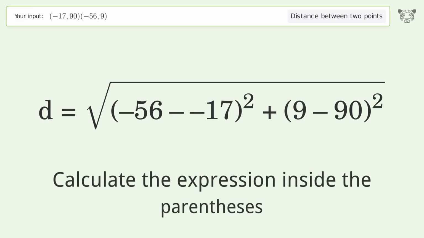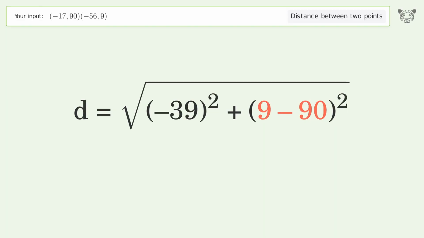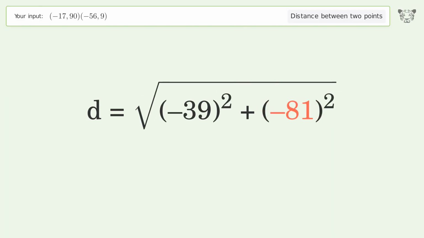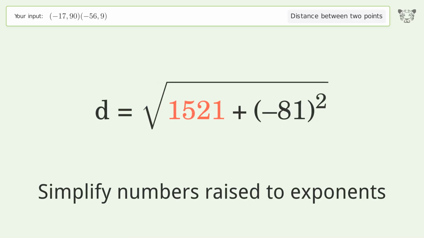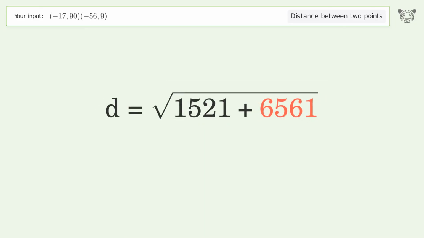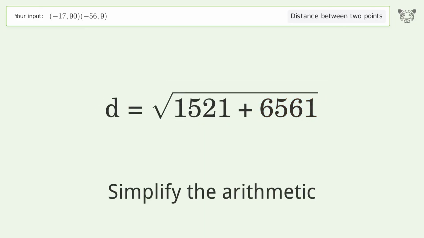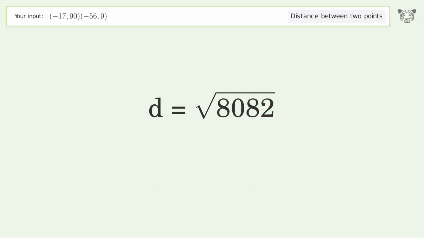Calculate the expression inside the parentheses. Simplify numbers raised to exponents. Simplify the arithmetic. And so the distance between the 2 points is the square root of 8,082, or 89.9.